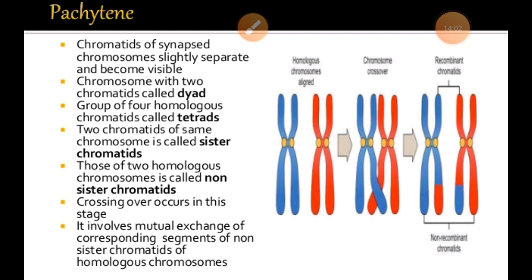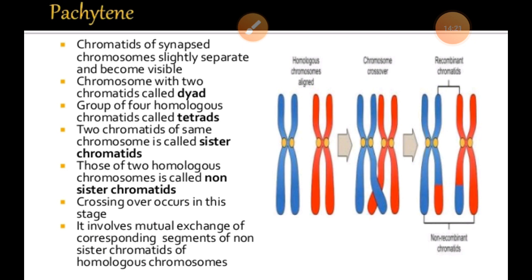Also, you all must know about crossing over. What is this crossing over? Generally the exchange of the genetic material takes place between the non-sister chromatids of 2 homologous chromosomes.